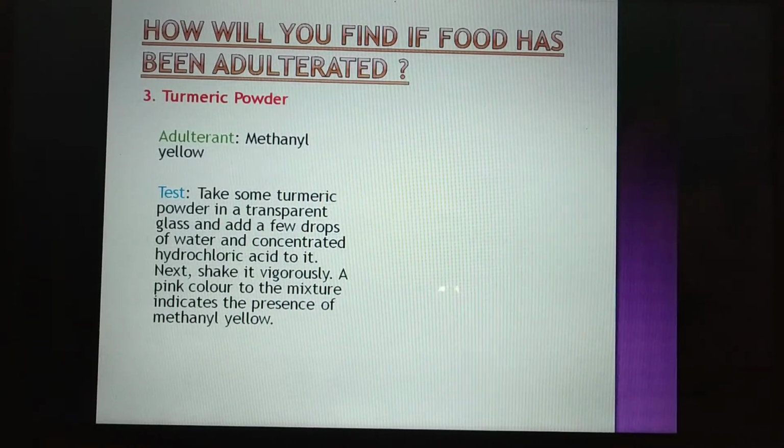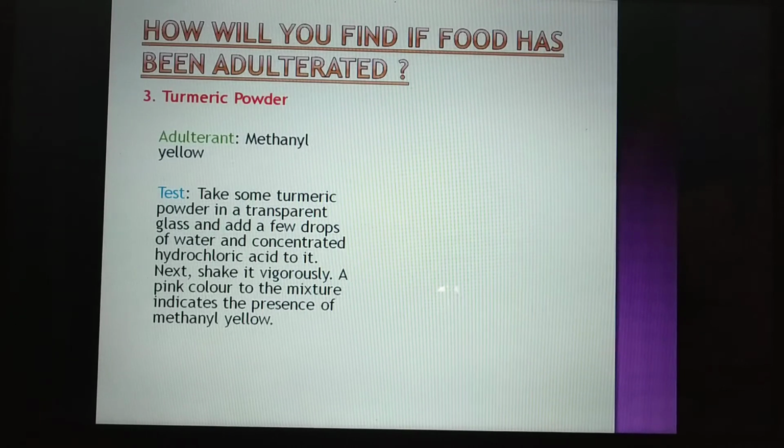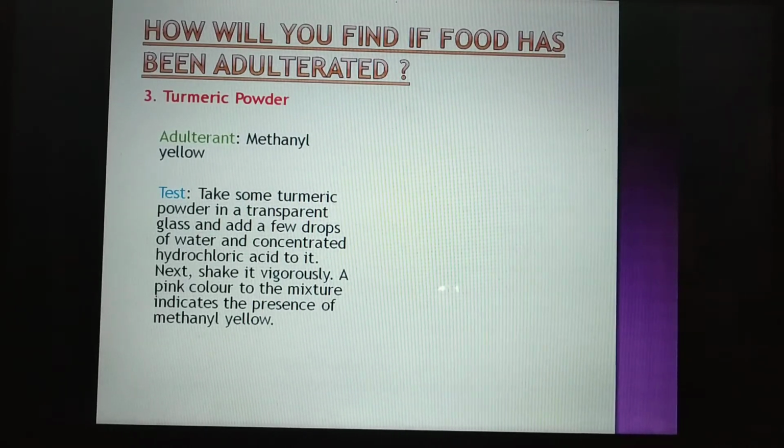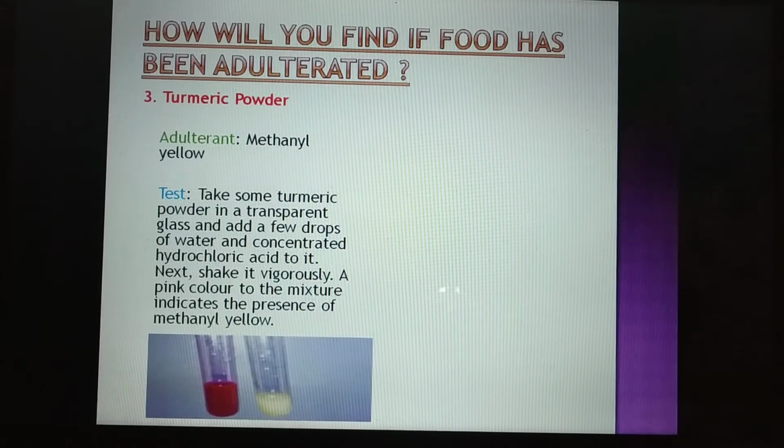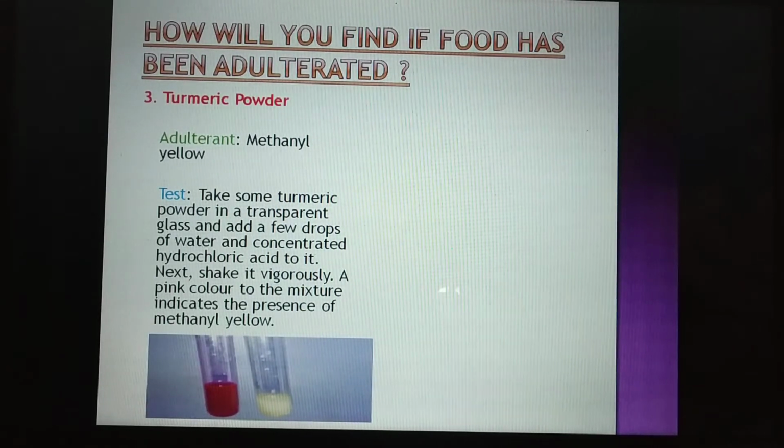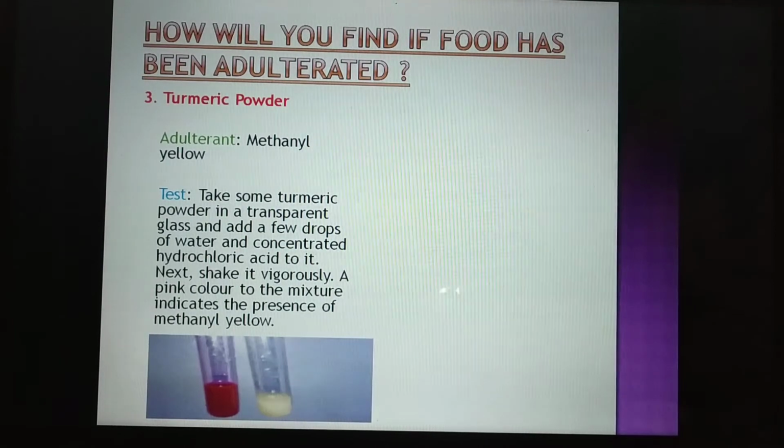If you get a pink or reddish color in it, that shows that there is methanol yellow in it. Just see that. If it is not adulterated, then it shows the normal yellow color.